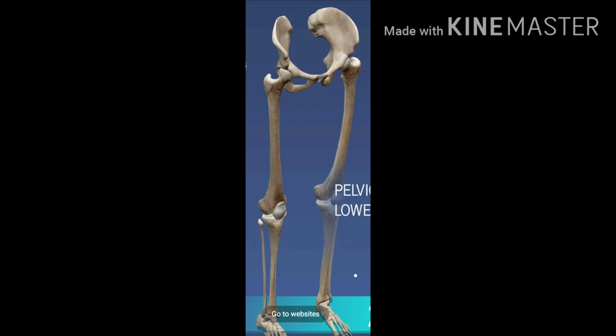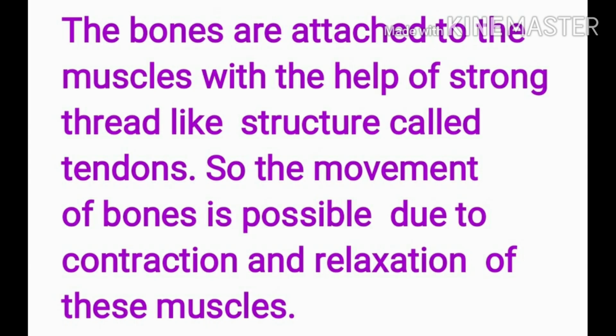Yes. Now, the bones are attached to the muscles with the help of strong thread-like structures called tendons. So, the movement of bones is possible due to the contraction and relaxation of these attached muscles.